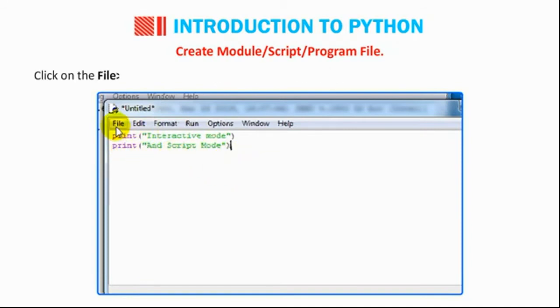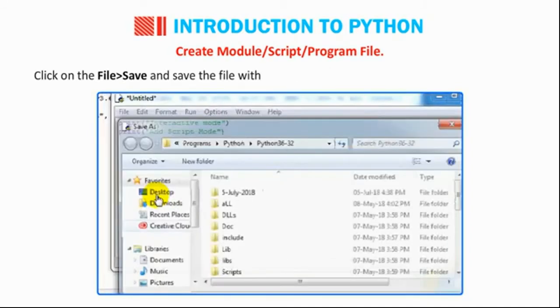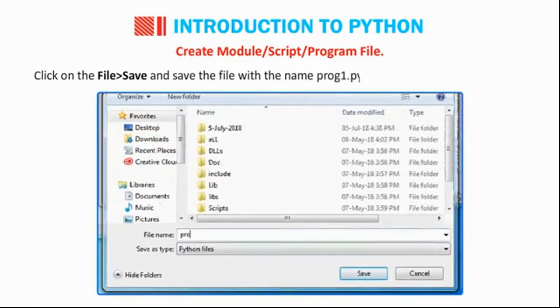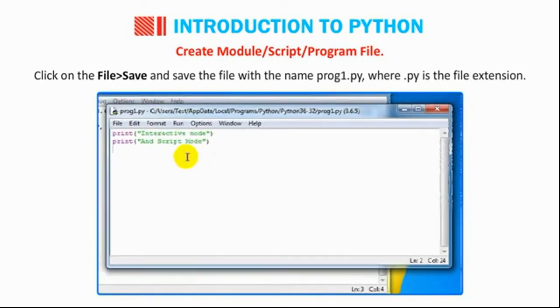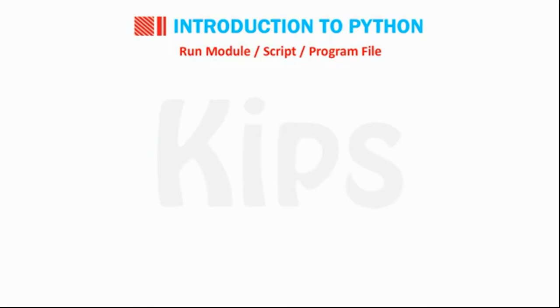Click on File, then go to Save and save the file with the name program1.py, where .py is the file extension. Run the module, script or program file.